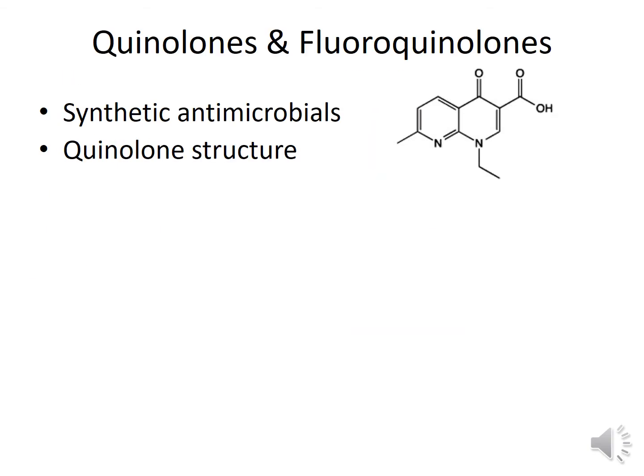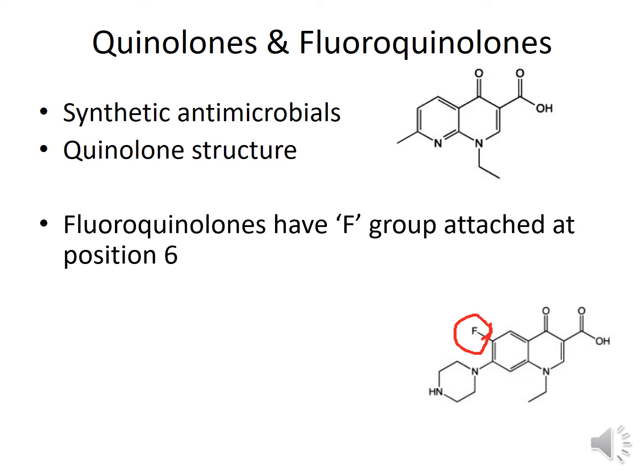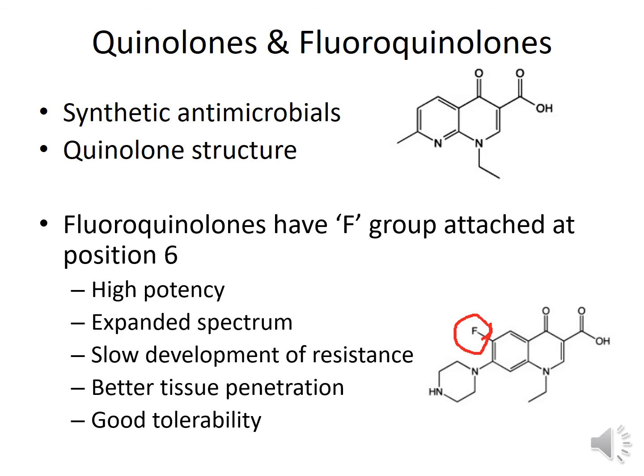Coming on to quinolones and fluoroquinolones antibiotics. These are synthetic antimicrobial agents and they have a common quinolone structure. When fluorine is added at the 6th position, it converts quinolones into fluoroquinolones. And fluoroquinolones have a number of advantages over quinolone antibiotics. Like they are high potency agents with expanded spectrum, slow development of resistance, better tissue penetration, and good tolerability. And therefore, fluoroquinolones are more in use nowadays as compared to quinolones.